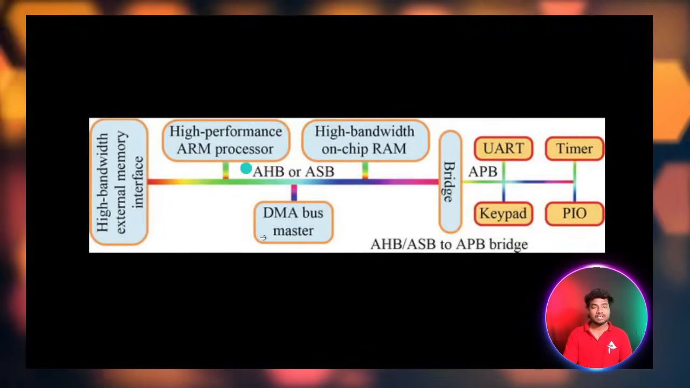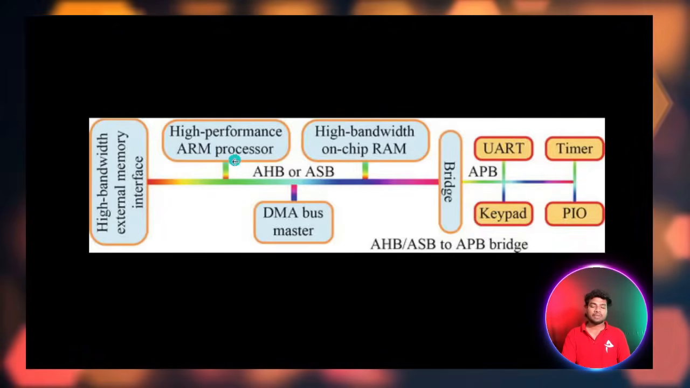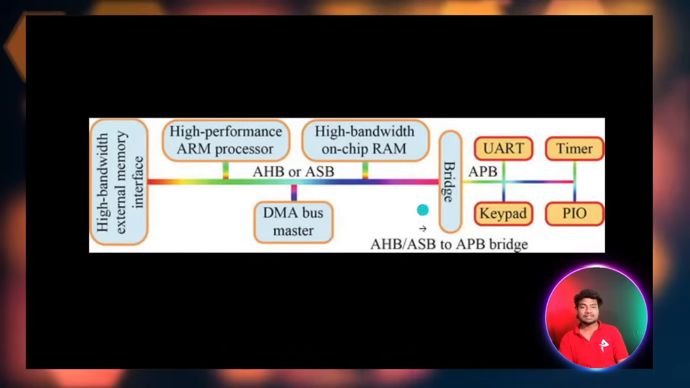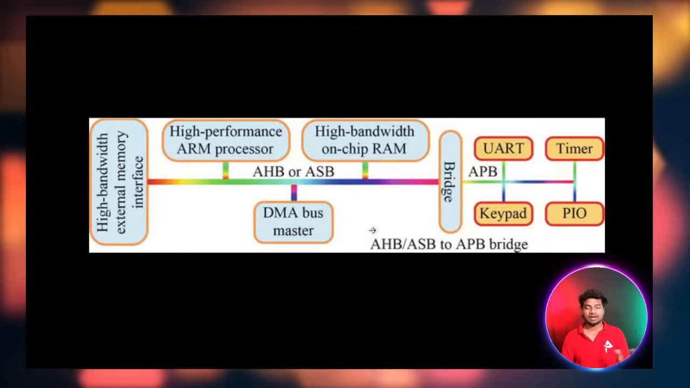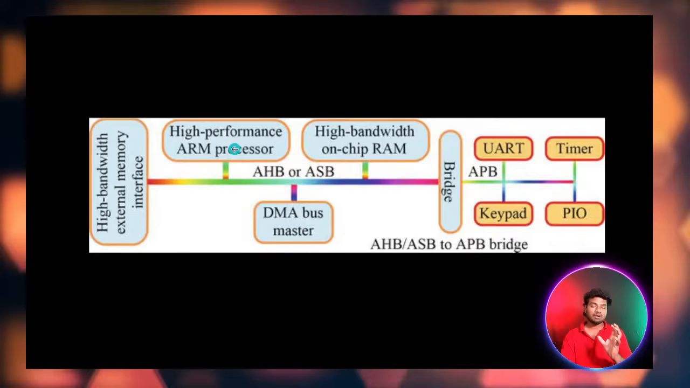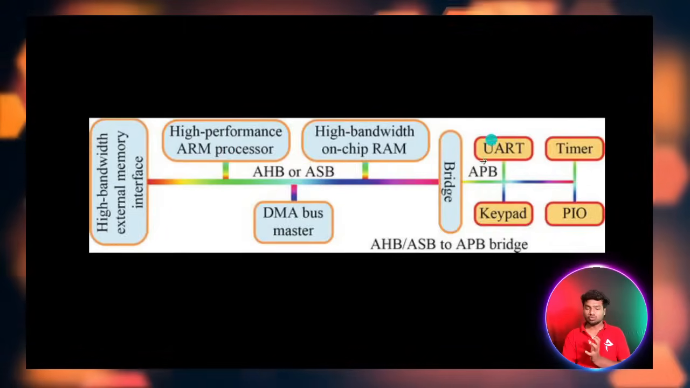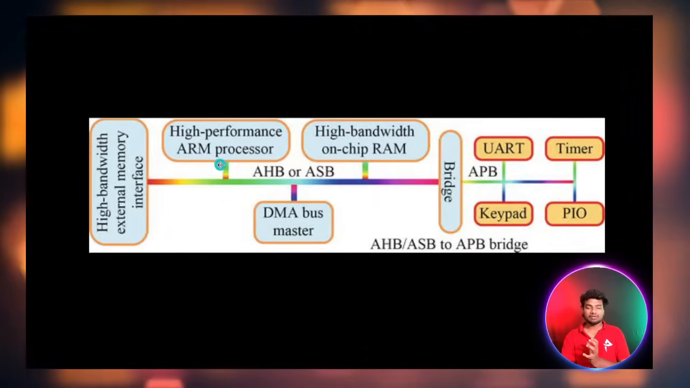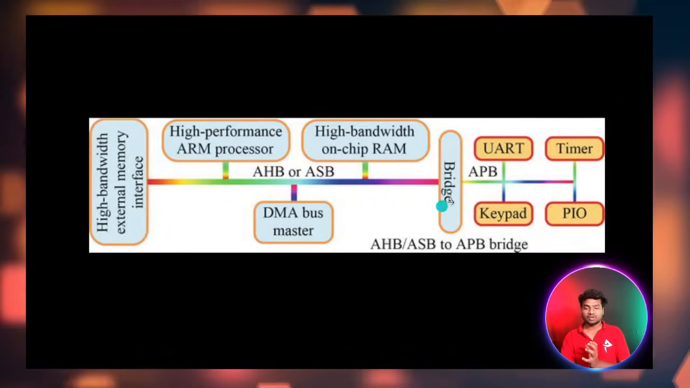So here in the AHB, the ARM acts as a master, and this bridge acts as a slave. For example, the ARM processor wants to communicate with the UART, so the ARM processor will send the data to the UART. So we have the bridge.